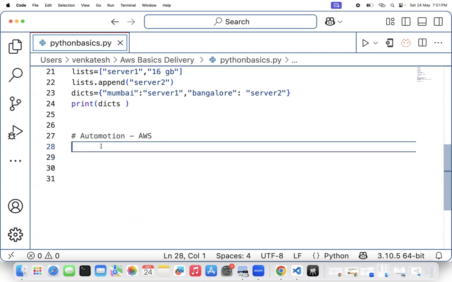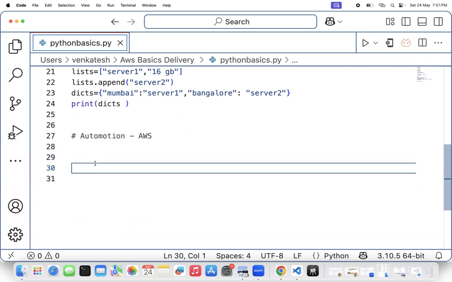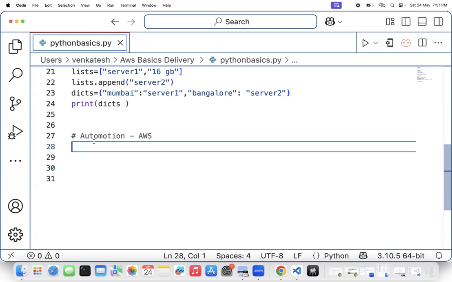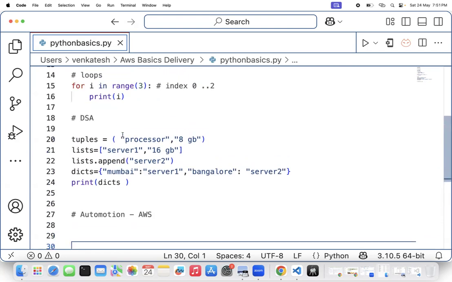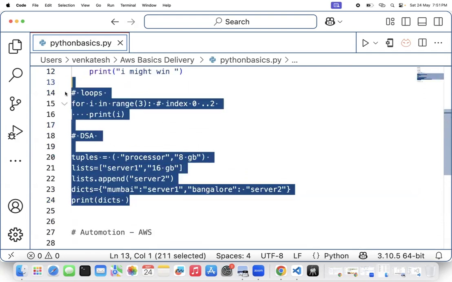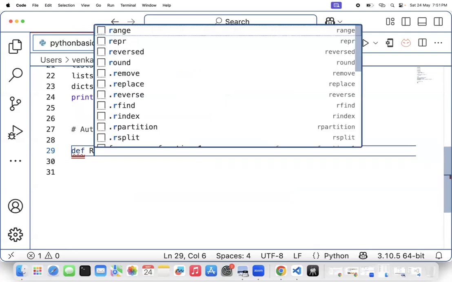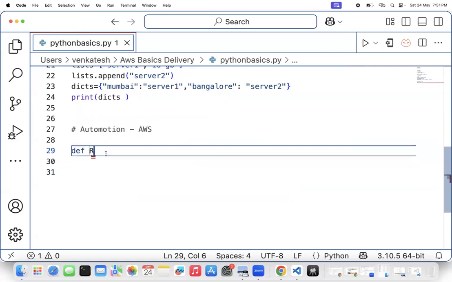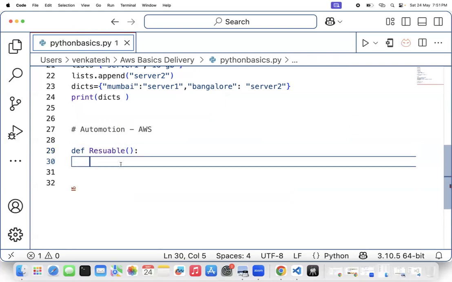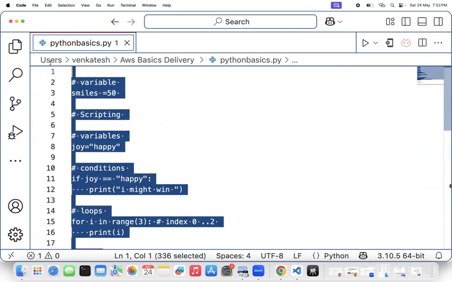So in this example, I will write automation. How do you write automation? First, we will convert this complete code. You can see all this code, right? We will write it as reusable functions. So I'll write def, and what is the name of the function? I've specified it as reusable. Inside this reusable function, I'm going to write down all this code.